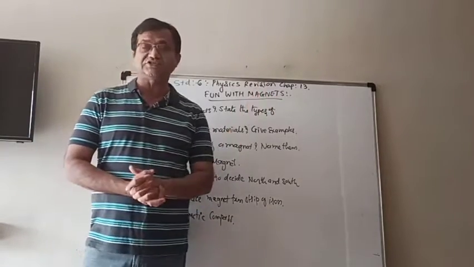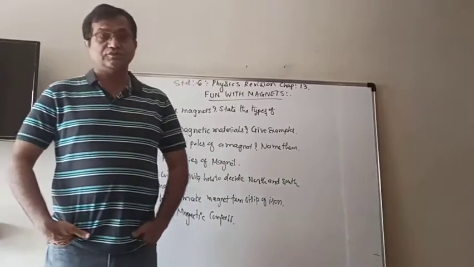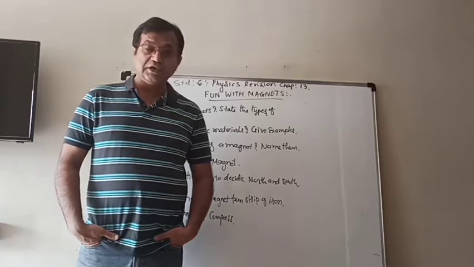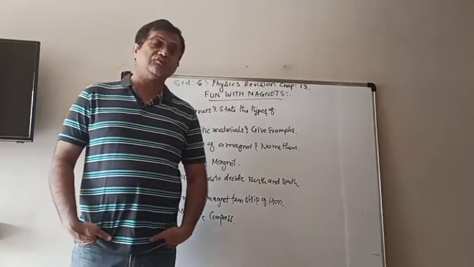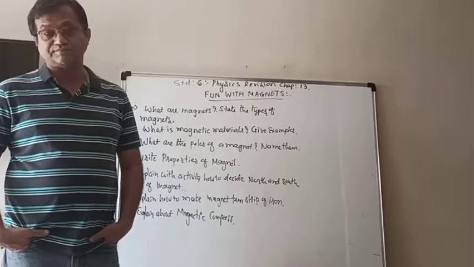Fun with Magnets. We already learned that the magnet was found by a shepherd in Greece. The region was Magnesia and his name was Magnus.